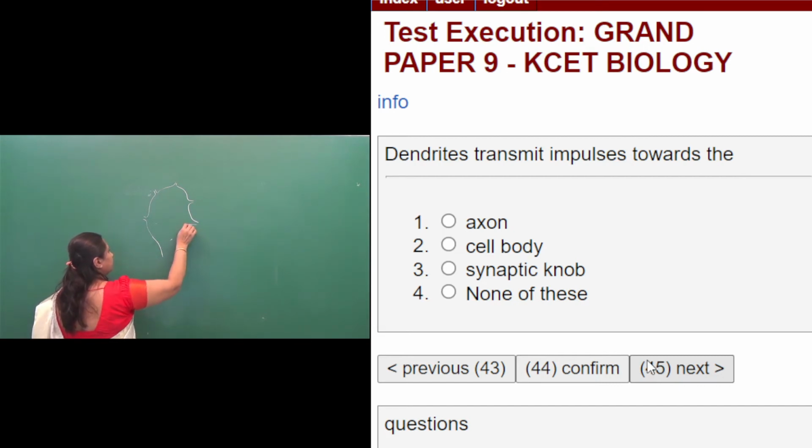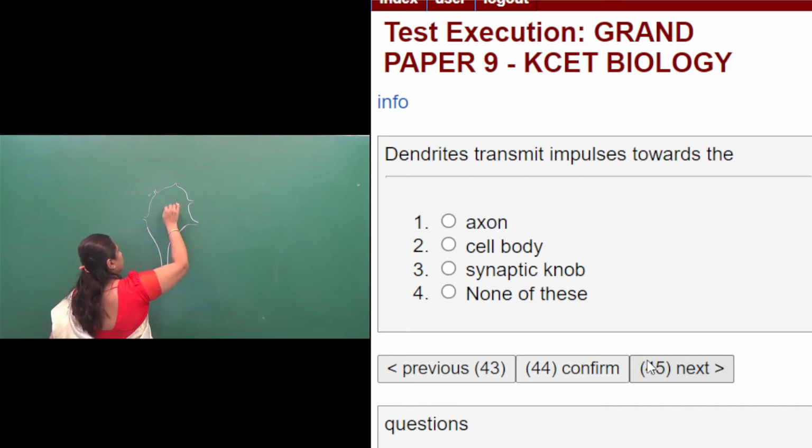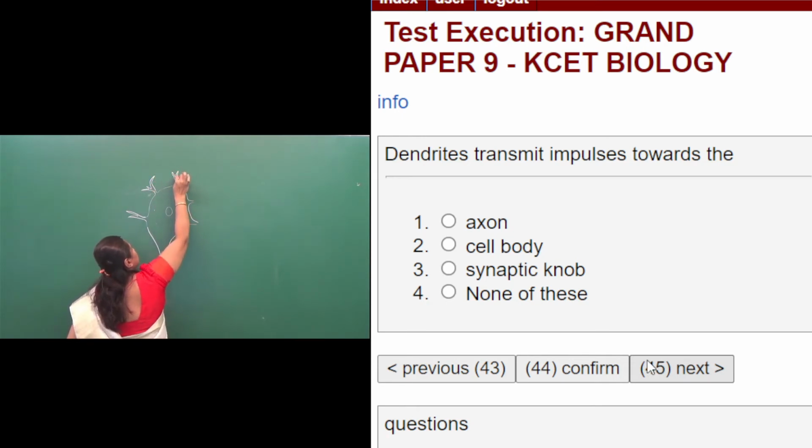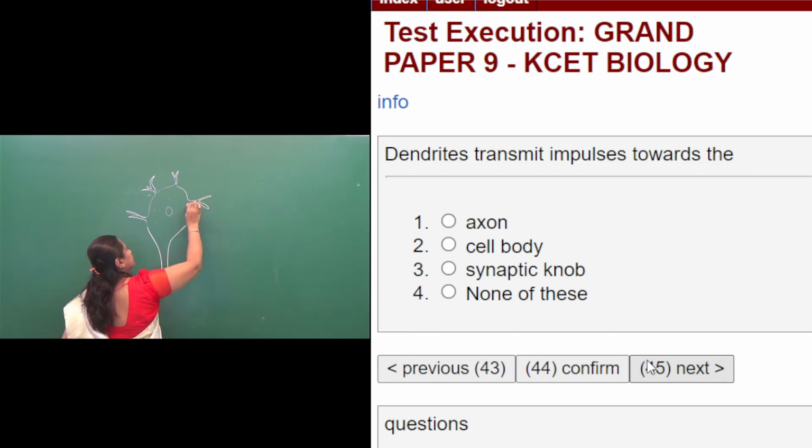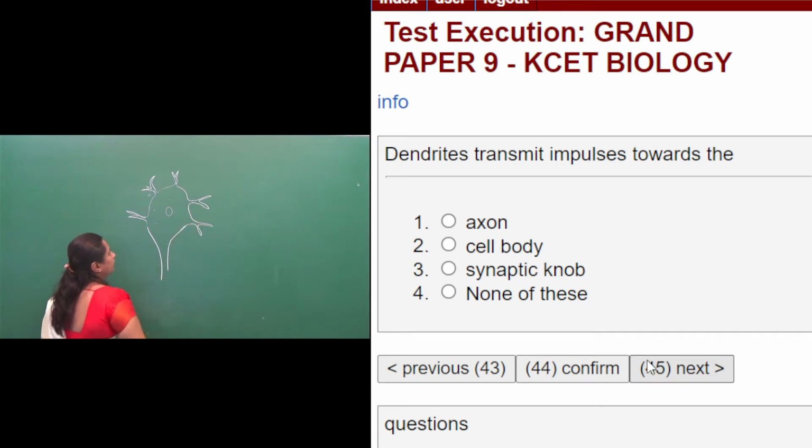This is the cell body, having a nucleus, cytoplasm, granules and all, and the short processes arising from the cell body are called dendrites.